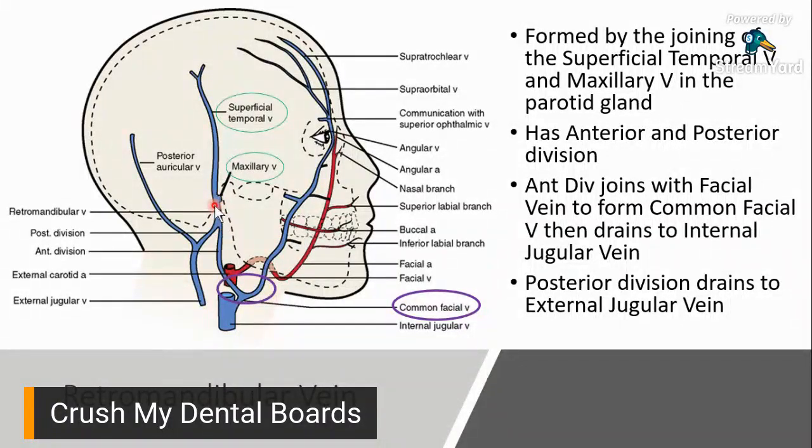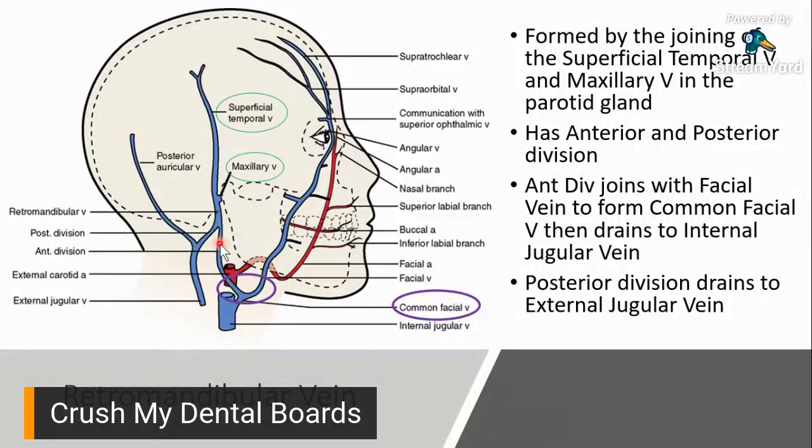Why is it called retromandibular vein? Retro meaning ano? At the back. Mandibular, well, at the back of the mandible. That's where you'll see it. So, retromandibular vein, ba ito yung mandible? Ayan. At the back of it, you have your retromandibular vein, which divides into two. Anterior component and a posterior component.